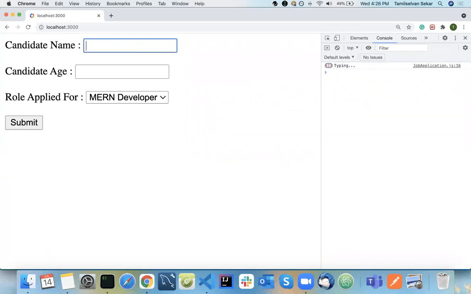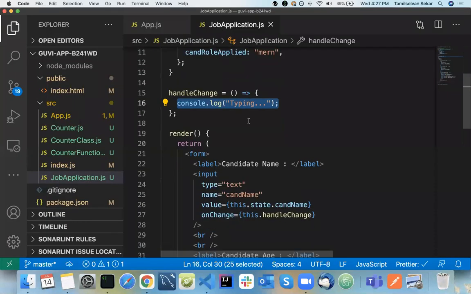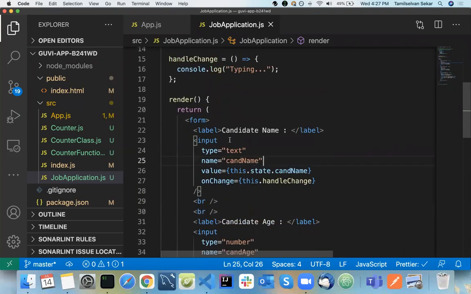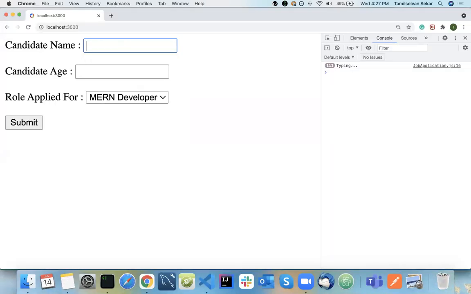Even if you type here, it is not going to change your state, because you have not updated the value that you type in here to that particular state. Suppose I type something five characters long here, that value should be applied to your state, this.state.candidateName, right? You haven't done that here, and that's why it's not affecting anything.